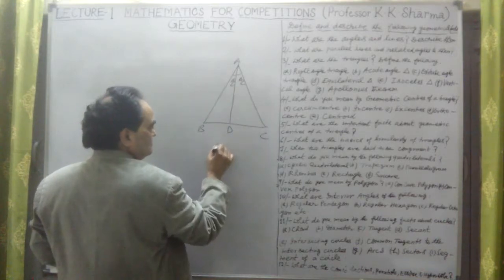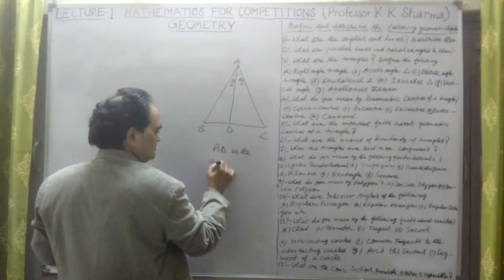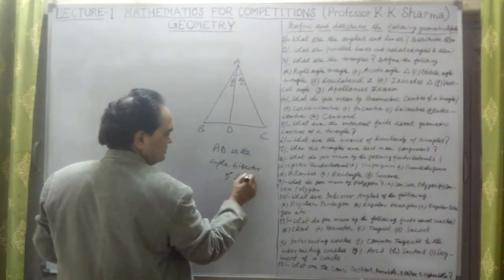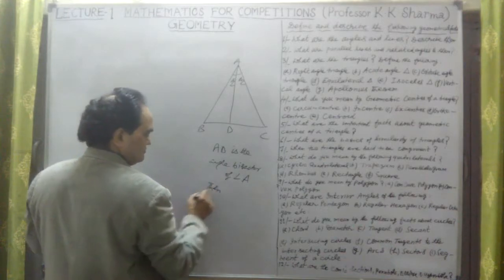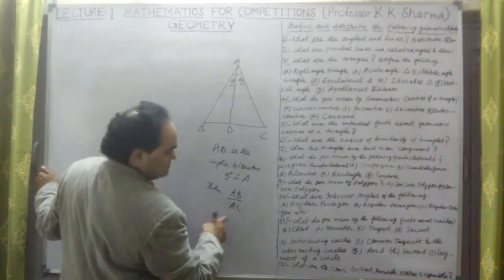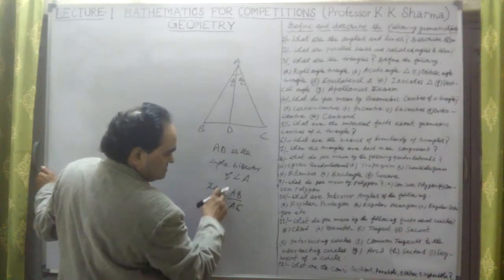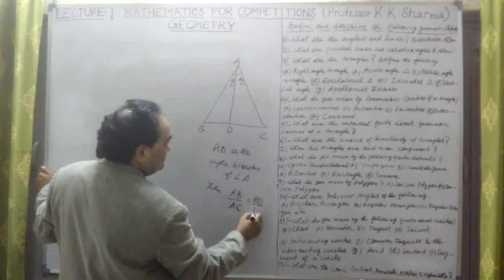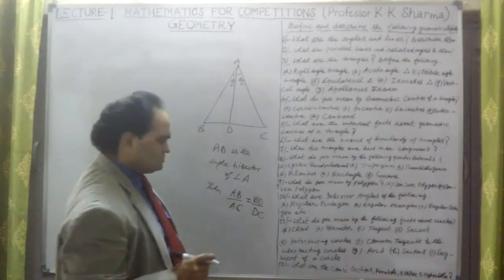If AD is the angle bisector of angle A, then AB upon AC, the ratio of the sides which contain the angle, is equal to BD upon DC. This is known as the angle bisector theorem.